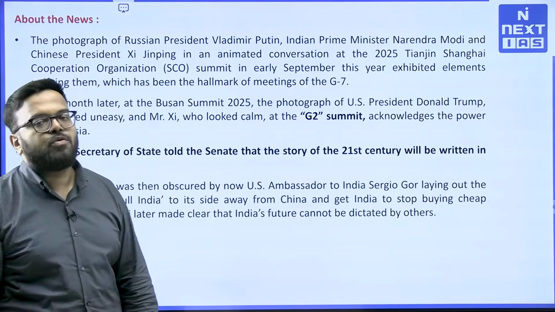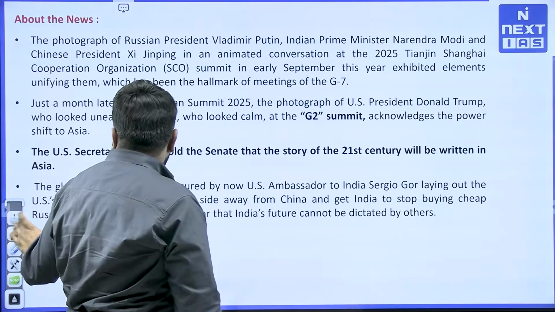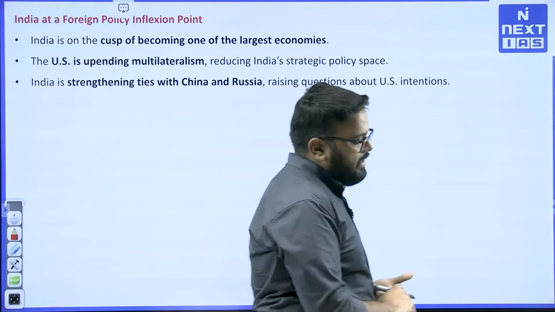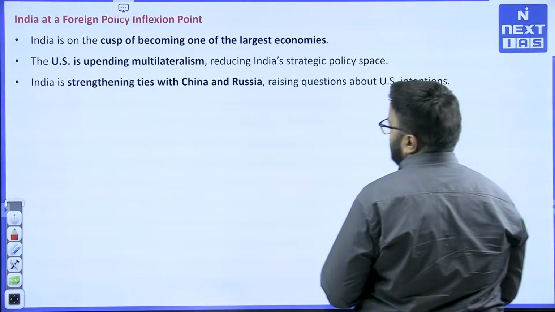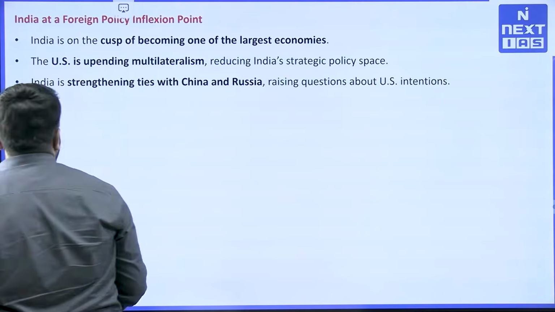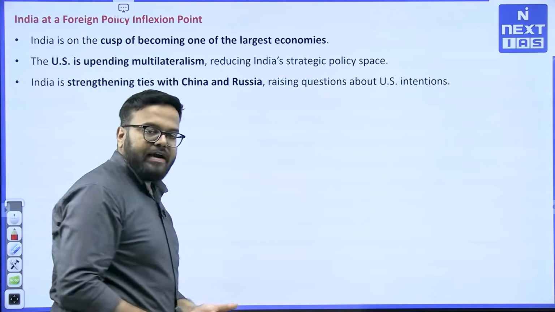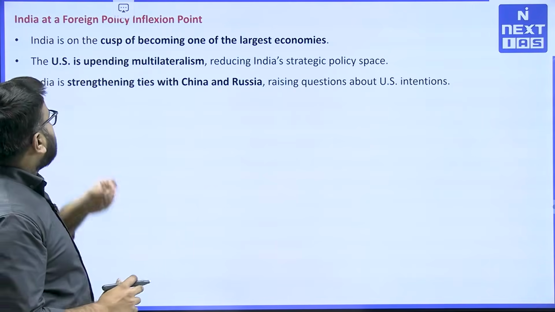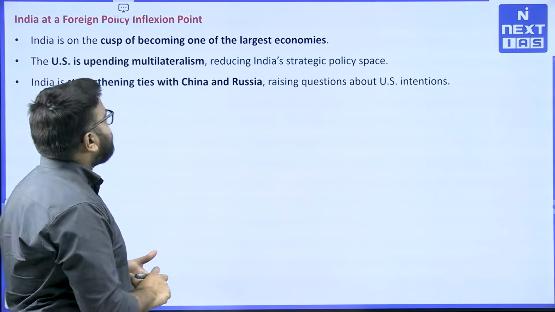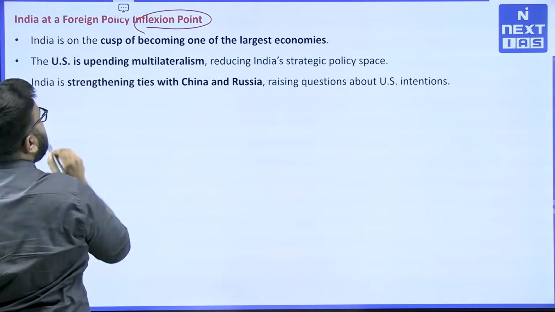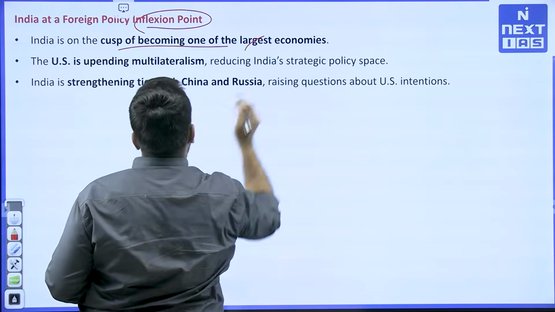So strategic autonomy is at the base of everything India does. Foreign policy is driven by national interest, and we will look at our own national interests. We will take our own decisions. That is what our own government has clarified as well, despite the US pressure to stop Russian oil. So India is at a foreign policy inflection point, that is very true. India is at an inflection point when it comes to foreign policy. It is on the cusp of becoming one of the largest economies, that is true.